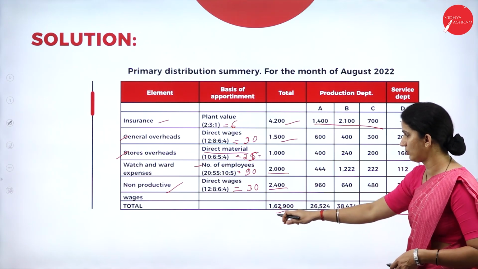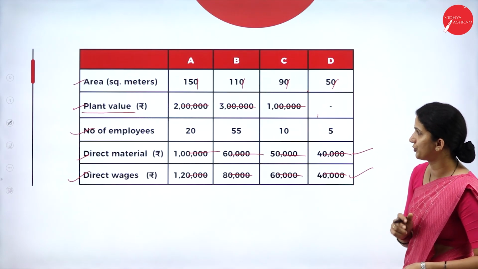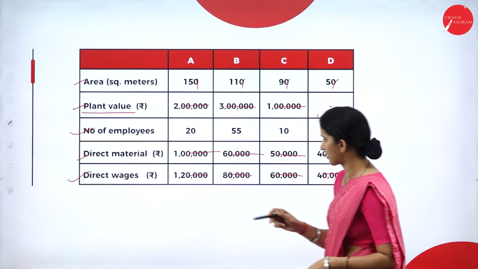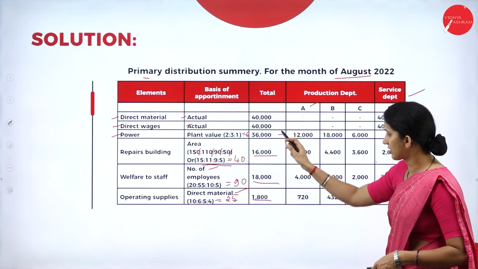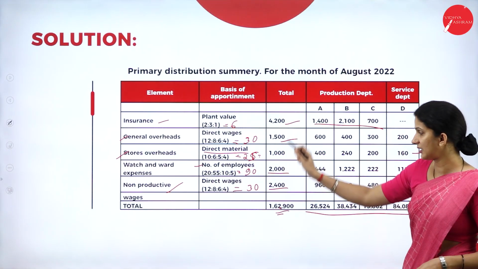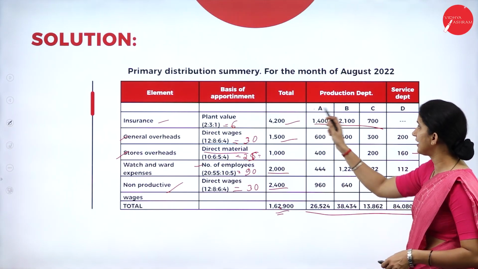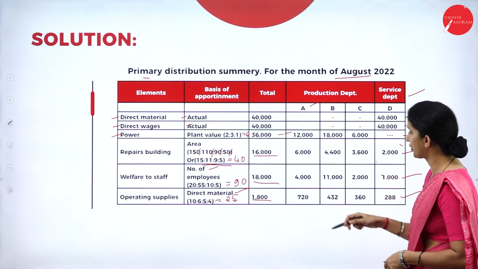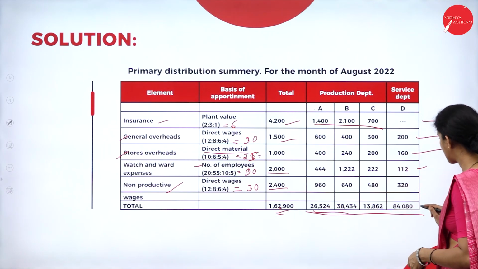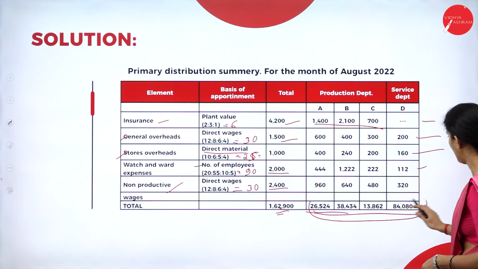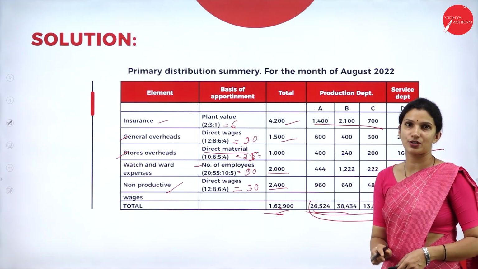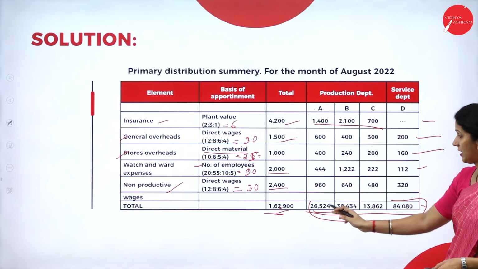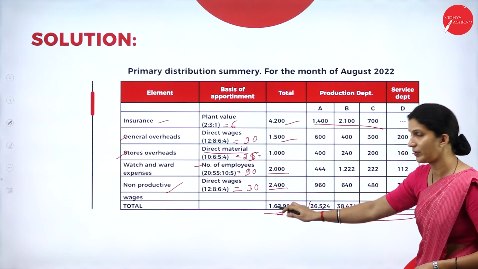is 1,62,900. So this amount should be equal to your total expenses. So these are the amounts we have taken here. So this amount you should be getting as the total, it is 1,62,900. Then individual department wise, starting from here we have to do the total. And all this total should match with this amount. So that means whatever total overheads you had, you have allocated to all the departments. So this amount total should match with this one.